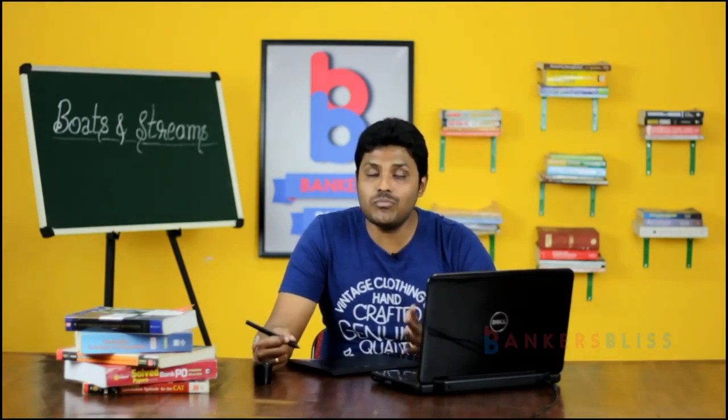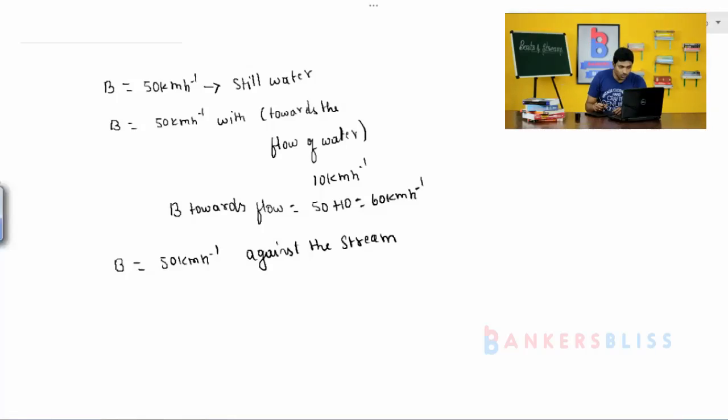It resists the boat traveling against the stream, which means the water is a hurdle for the boat, and obviously the speed of the boat is going to be reduced. So consider the stream is 10 km per hour. Therefore 50 minus 10, that is 40 km per hour. So against the stream, the speed of the boat will be 50 minus 10, that is 40 km per hour.